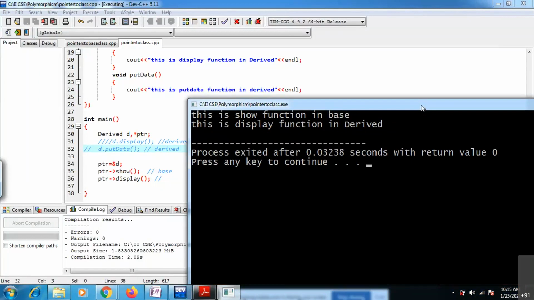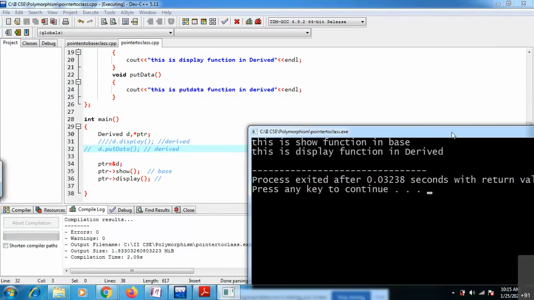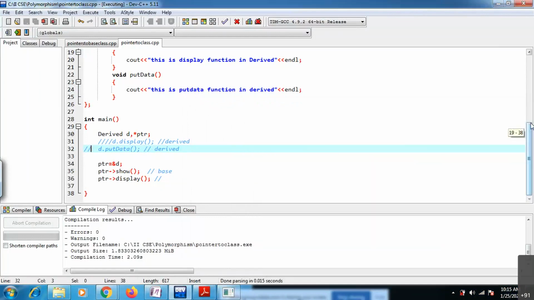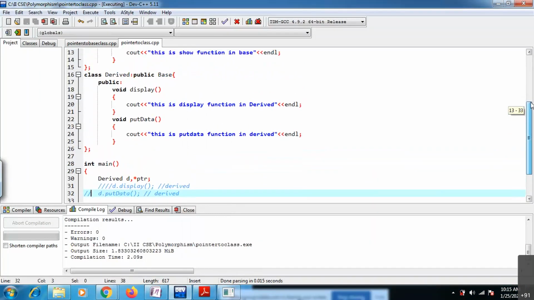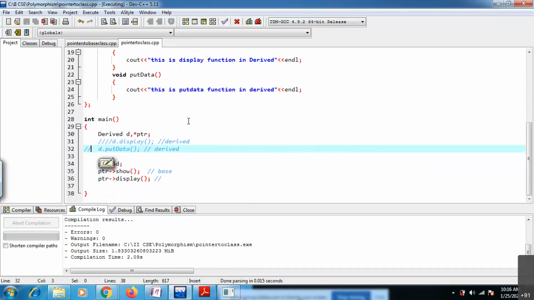See, now if you observe here, I will call this function also, display and show.